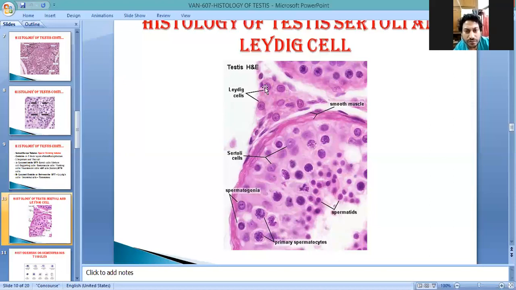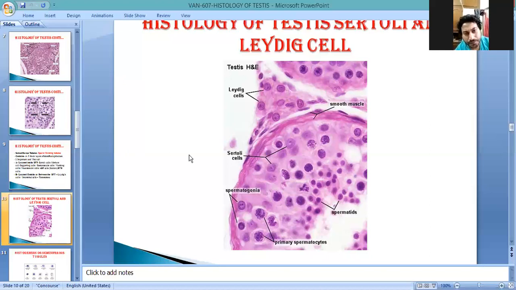Leydig cells are more prominent, having more positions, and their structure is round or somewhat oval, and their nucleus is prominent, while the Sertoli cell nucleus is not prominent. So there is a difference between the Leydig cells and the Sertoli cells according to their positions and their structures. So is this clear?